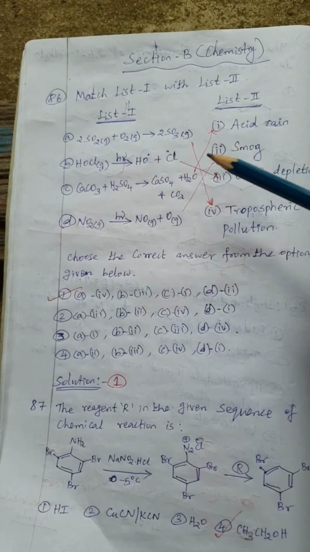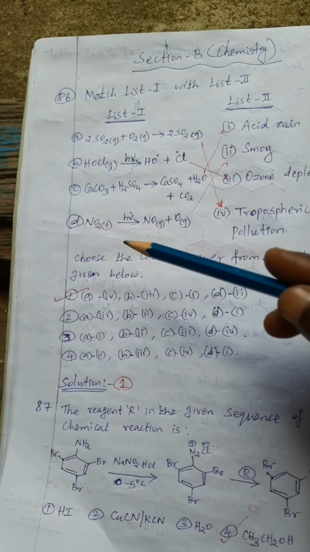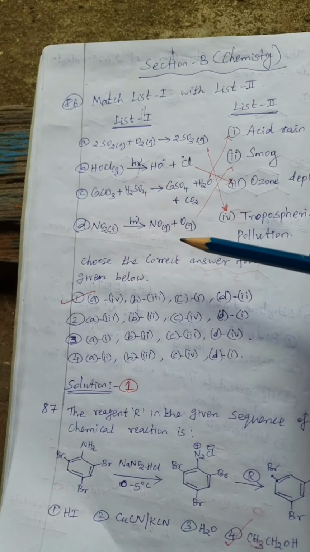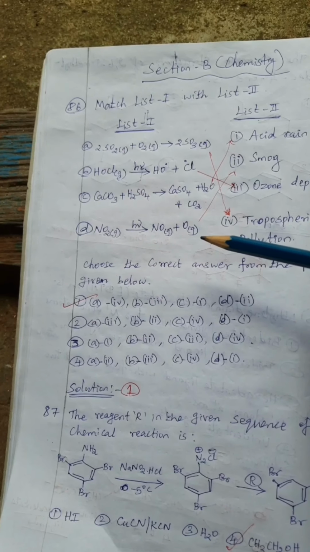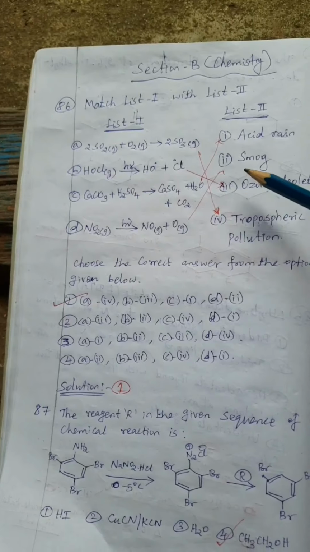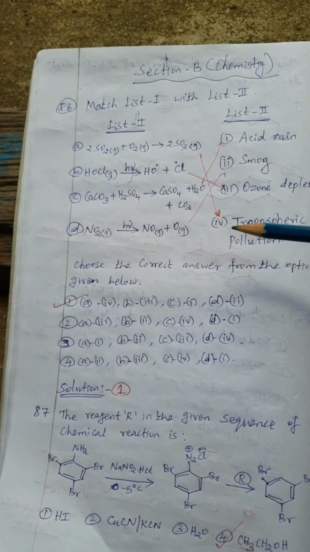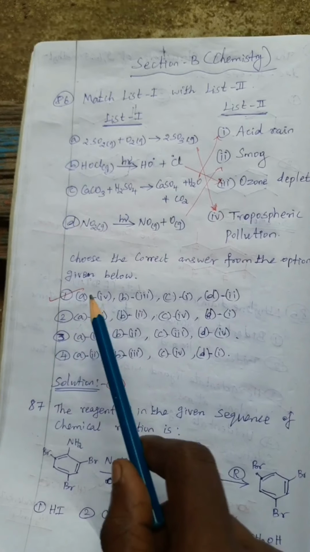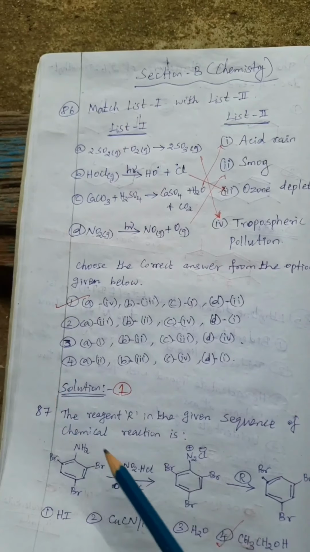Then NO2 gas with h nu gives NO gas plus atomic oxygen, nitric oxide gas and oxygen gas are formed. This is smog. So D matches 2. So for question 86, option 1 is the answer.